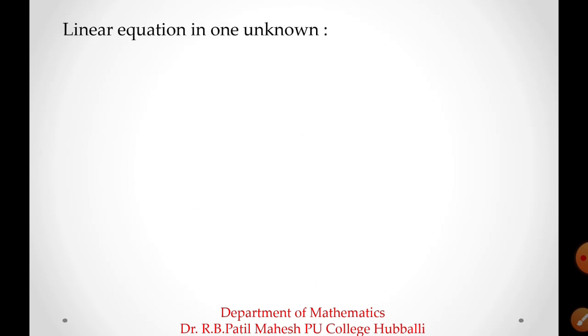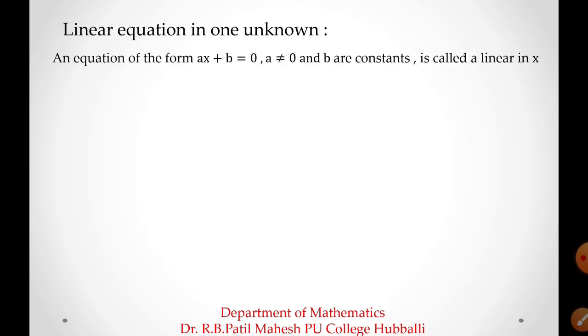Let us see a linear equation in one unknown. Unknown means the value that you want to substitute. So, linear equation in one unknown: an equation of the form ax plus b equal to 0, where a is not equal to 0 and b is a constant, is called a linear equation in x.